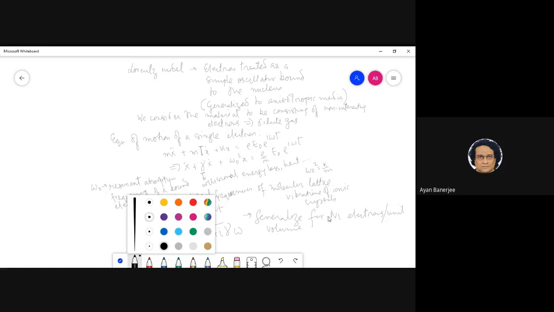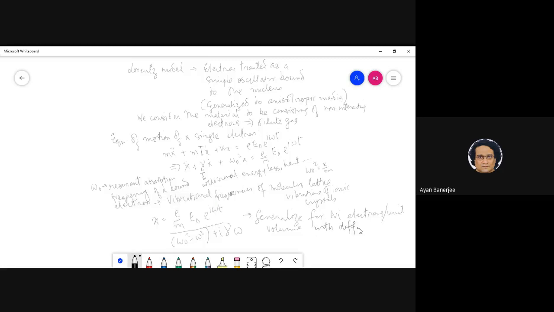Volume, and with, yeah, this is a bit better, with different excitation frequencies omega i and different gamma i.